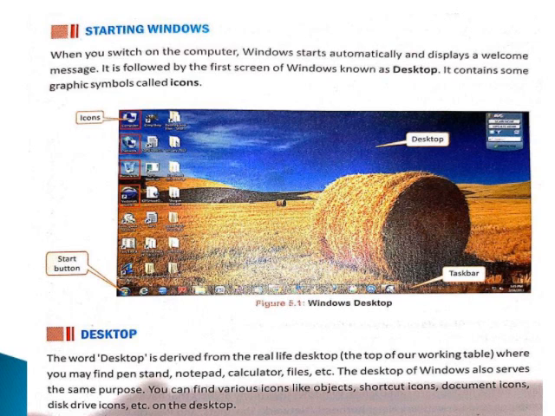Desktop. The word desktop is derived from the real life desktop, the top of our working table where you may find a pen stand, notepad, calculator, files, etc. The desktop of Windows also serves the same purpose. You can find various icons like objects, shortcut icons, document icons, disk drive icons, etc. on the desktop.